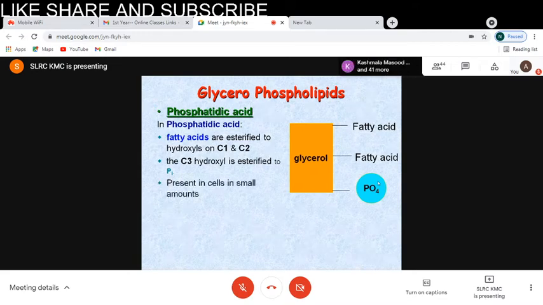This phosphatidic acid is present in cells in small amounts, and it is the parent compound from which other phospholipids are derived. That is, to the phosphatidic acid we add various substances to form the lecithin, cephalin, plasmalogens, and cardiolipin, and so on. So this is the parent compound.